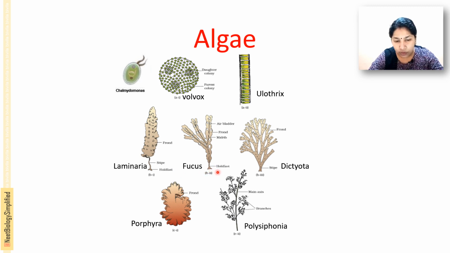In Fucus also there is a holdfast, midrib and frond, and you can see the air bladder. The green part is the photosynthetic part, which helps in photosynthesis, and there is a stem-like structure. Next are Porphyra and Polysiphonia, which are red algae, so they are a reddish brown color. There is a frond, a main axis and branches in Polysiphonia.